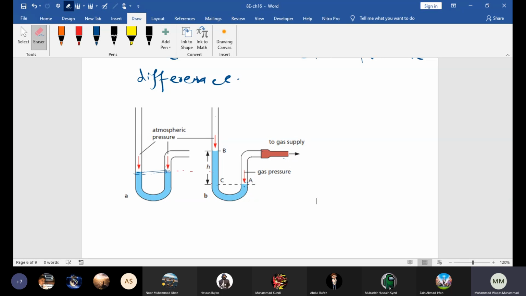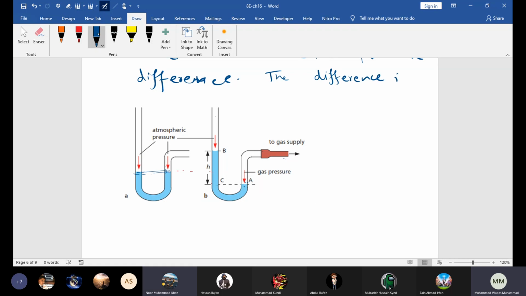Second thing, beta. The manometer is basically used to compare the atmospheric pressure and the difference in pressure. It's very important about the manometer. Beta, how do we measure the pressure difference? The difference.